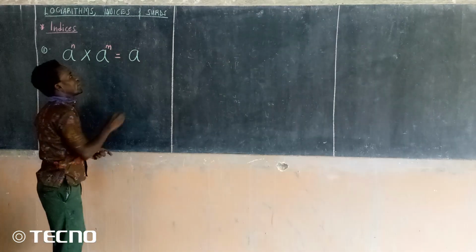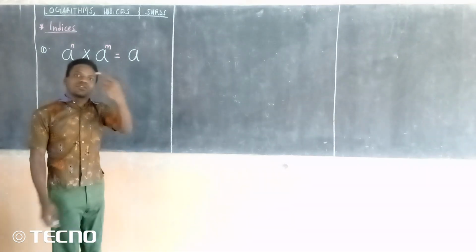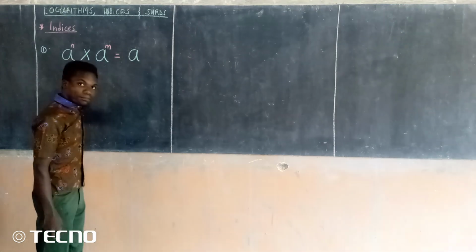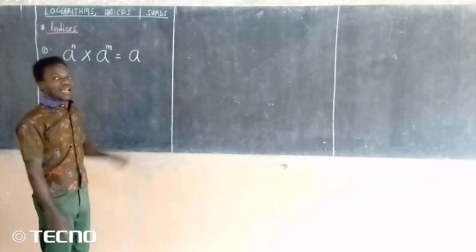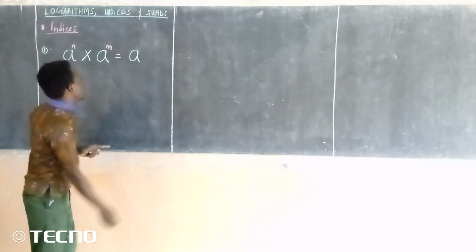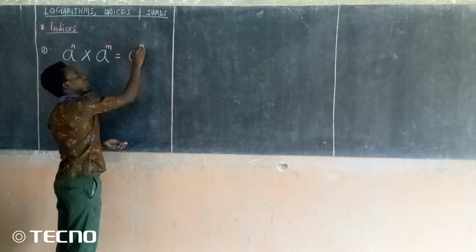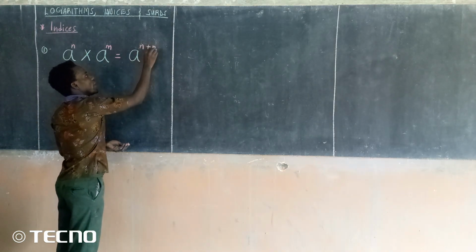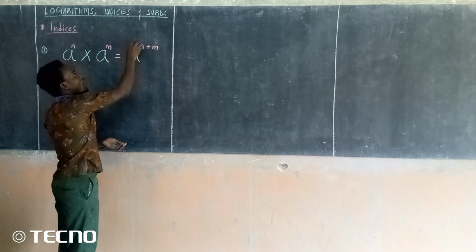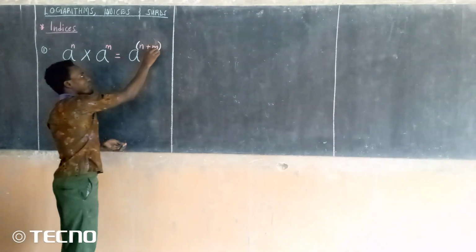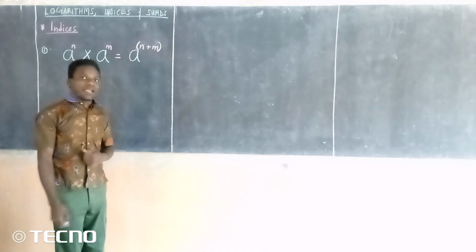What about the powers? As long as we are multiplying, we shall always add the powers. So we shall have n plus m. After, I put them in brackets.